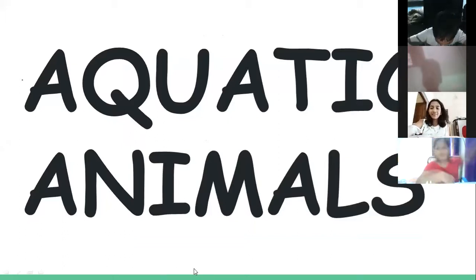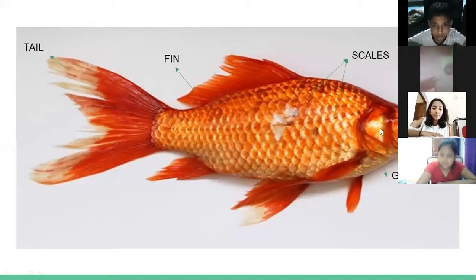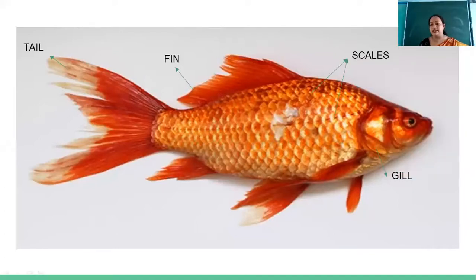We have discussed the aquatic plants, and then we started with the aquatic animals. You have learned about fish in the last class, and we have discussed the characteristics of the fish that help it to survive in water.